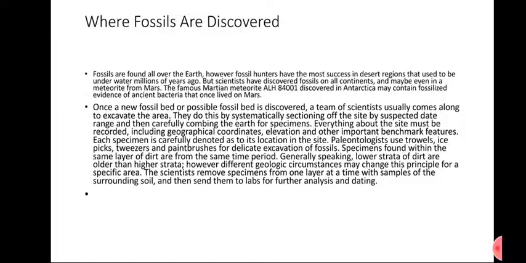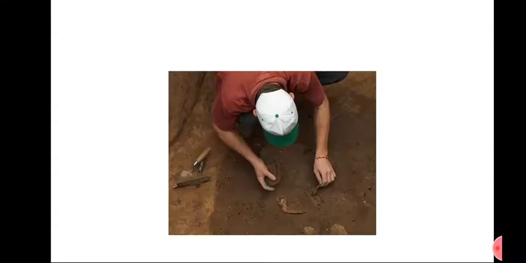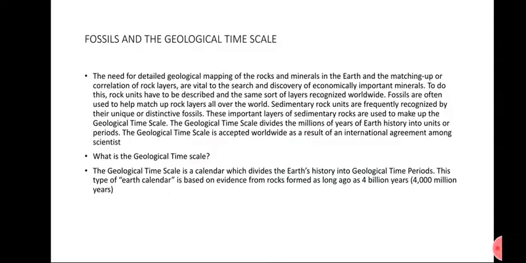The paleontologists use straws and ice to determine which layers of dirt are from that same time period. This is the method to determine it, because all the things the scientists record indicate a fossil. There is a need for detailed geological mapping of the area, rock, and minerals.